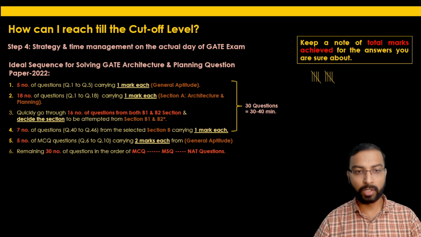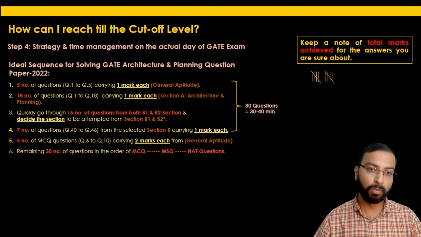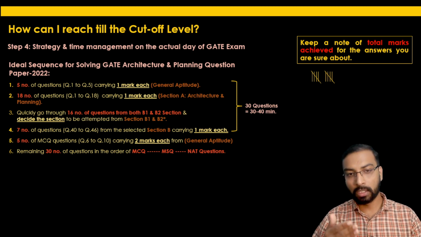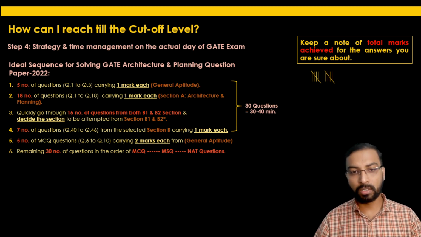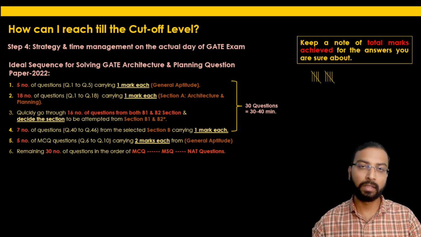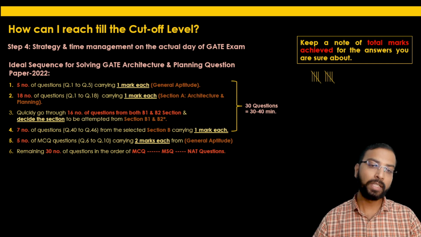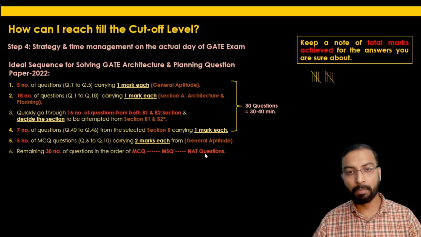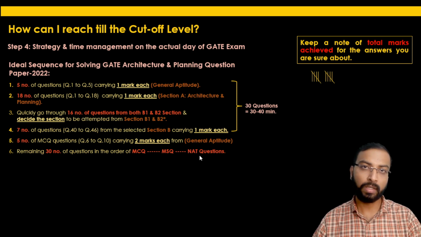And the remaining questions: till now you have solved 30 plus 5, 35 questions. The remaining 30 questions will all be of 2 marks from your core architecture and planning. One must solve these in the order of MCQ, then multiple select question, and then numerical answer type question. Why this order? MCQ and MSQ will take less time compared to numerical answer type questions, and you will get sufficient time to solve the numerical answer type questions at the end.